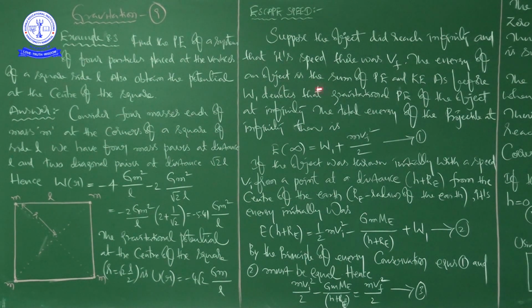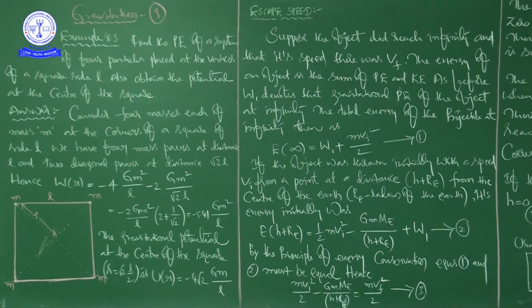The energy of an object is the sum of potential energy and kinetic energy. As before, W1 denotes the gravitational potential energy of the object at infinity.